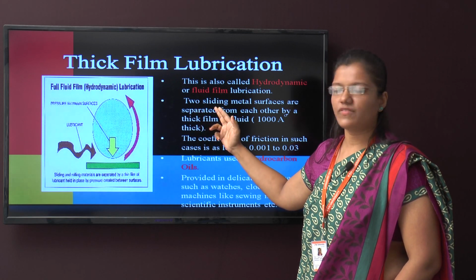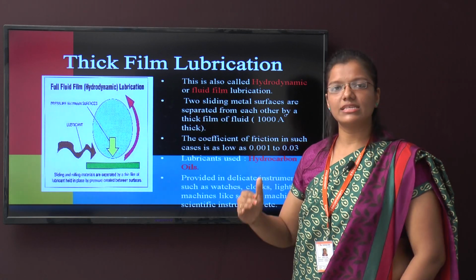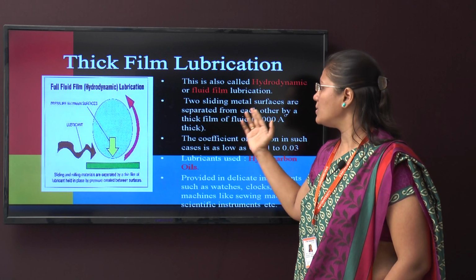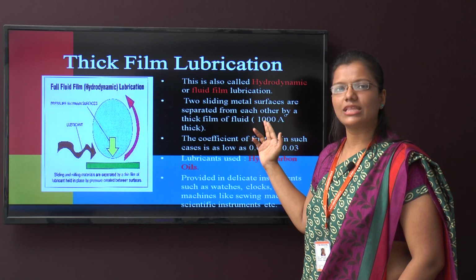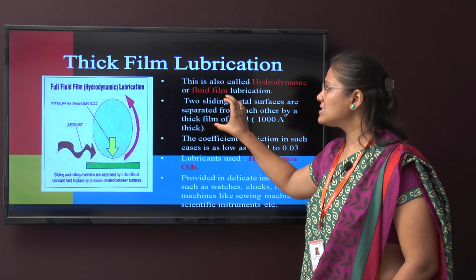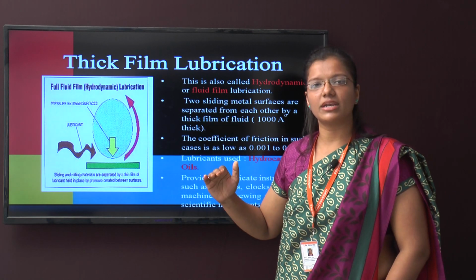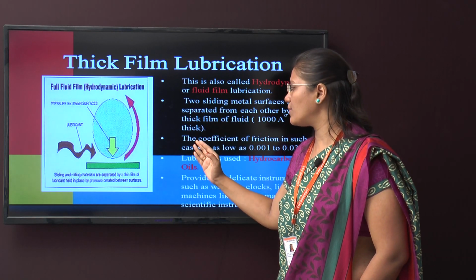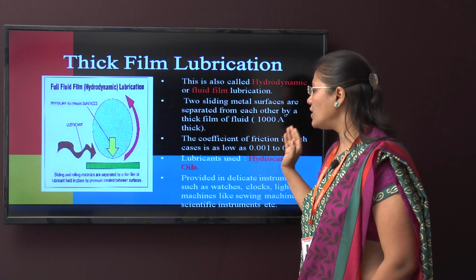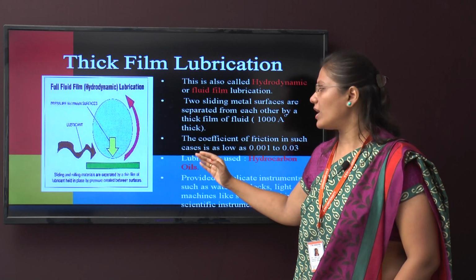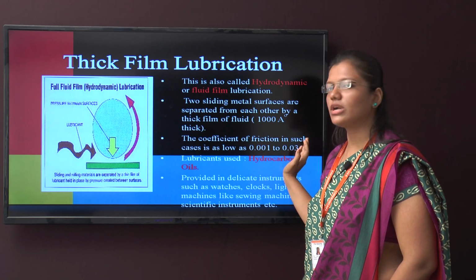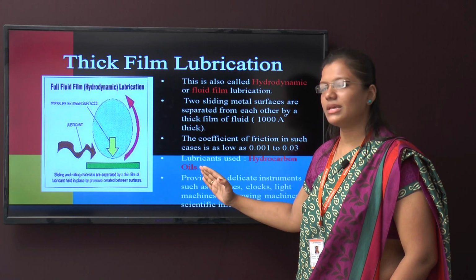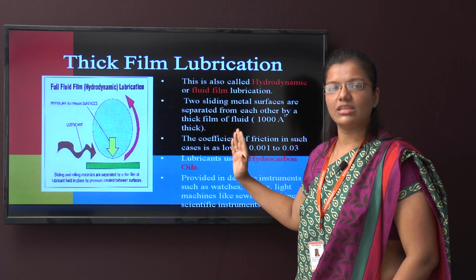Thick film lubrication is also known as hydrodynamic or fluid film lubrication. Two sliding surfaces, or you can say one moving surface and another steady surface, are separated from each other by a thick film of fluid, that is 1000 angstroms. Therefore, it is known as thick film lubrication. The coefficient of friction in such cases is as low as 0.001 to 0.03. Lubricants used are hydrocarbon oils. Basically, oils are used in thick film lubrication.